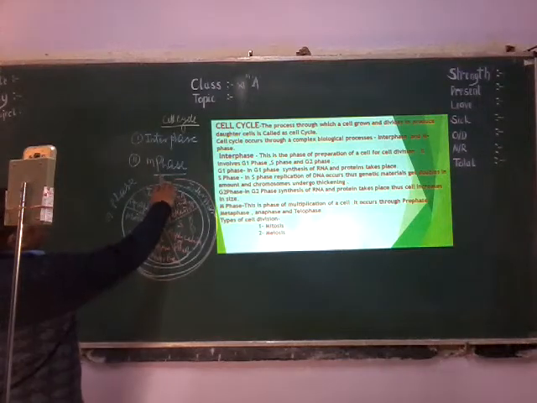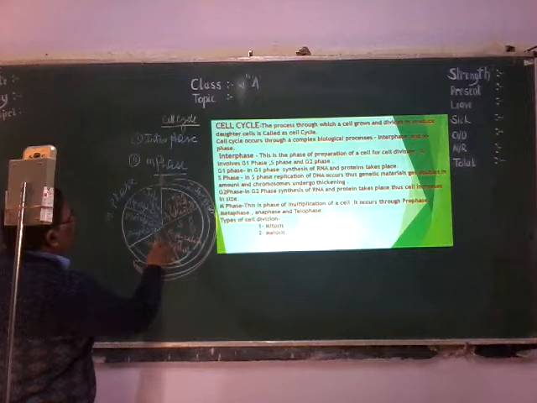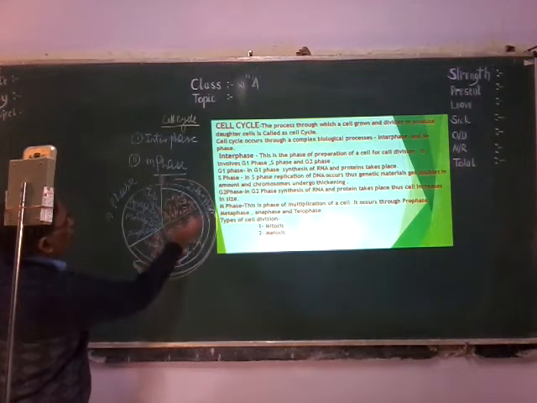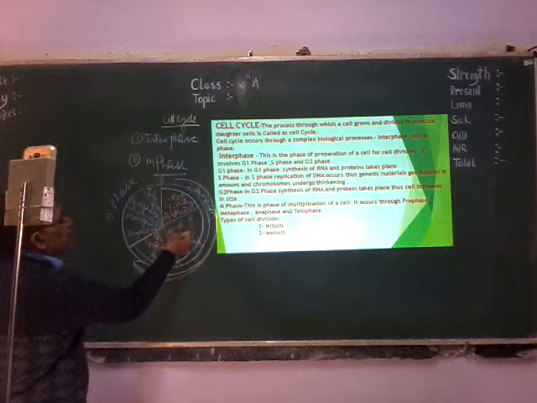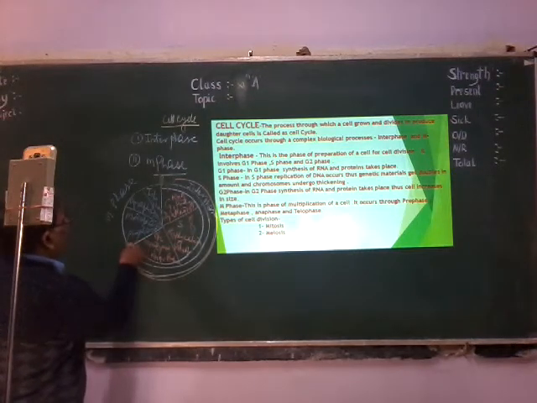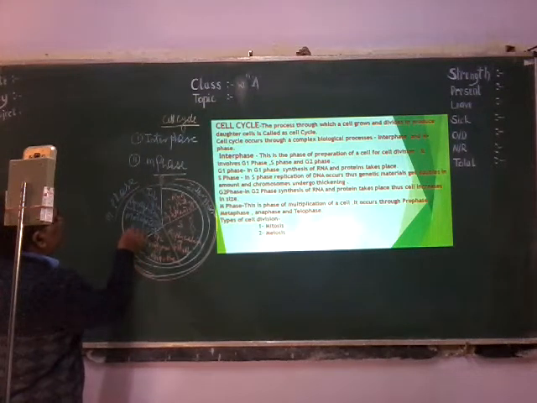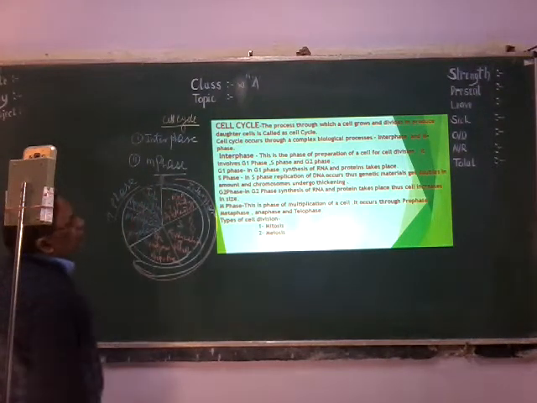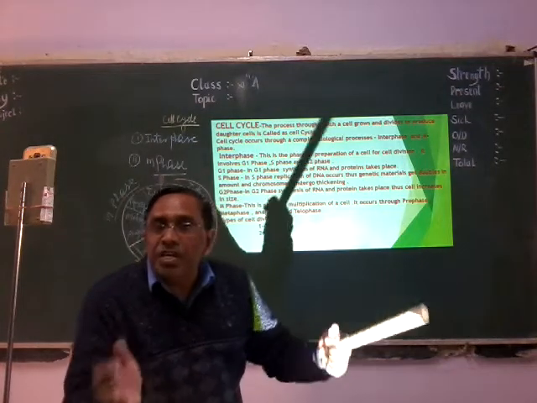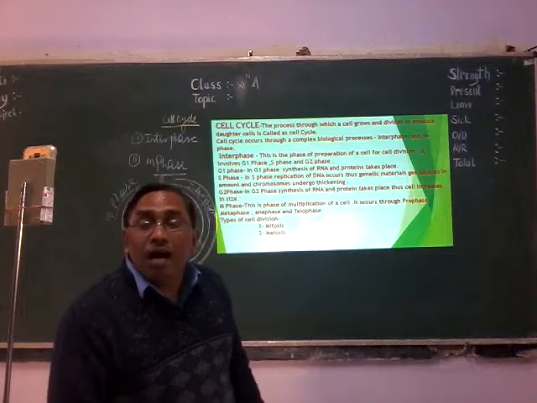So yes, again this cell increases in size, again undergoes G1 phase, S phase, G2 phase, and cytoplasmic and nucleoplasmic material increases. Here in the S phase, the DNA amount just doubles, and again it undergoes M phase. M phase means multiplication phase, with prophase, metaphase, anaphase and telophase. So the cell cycle is the process through which a cell produces its own type of cell. It produces daughter cells. And how does this occur?